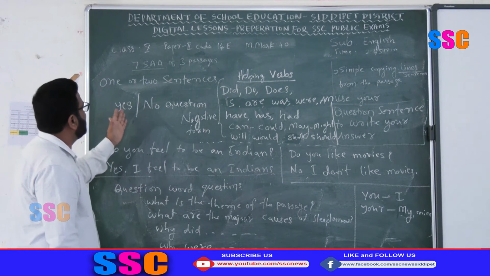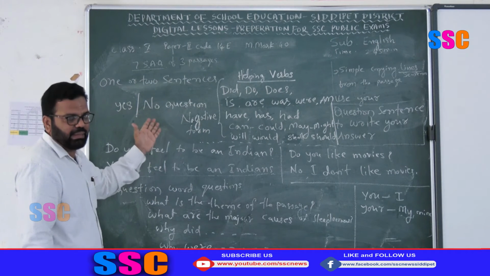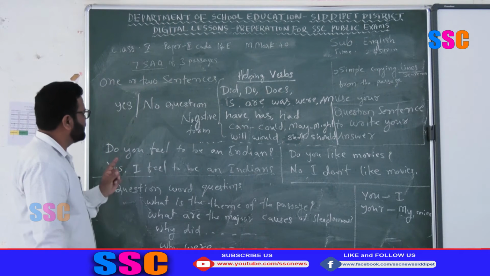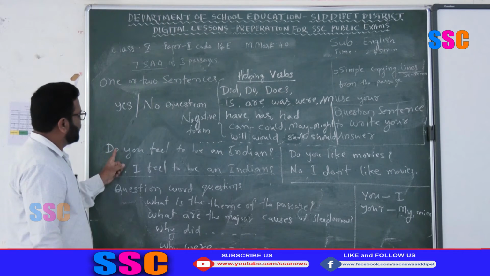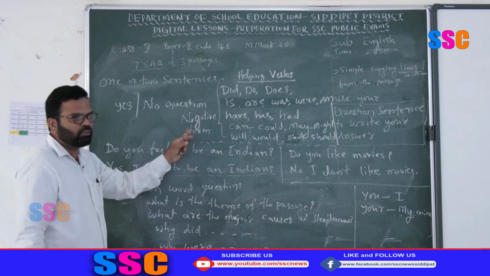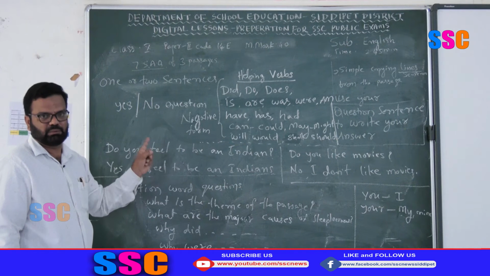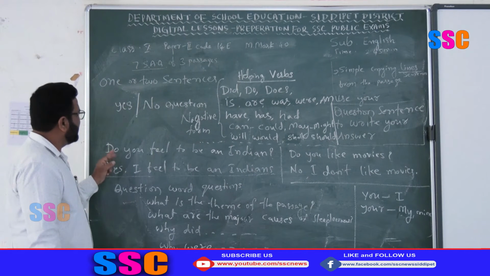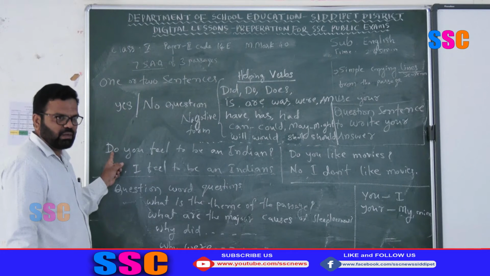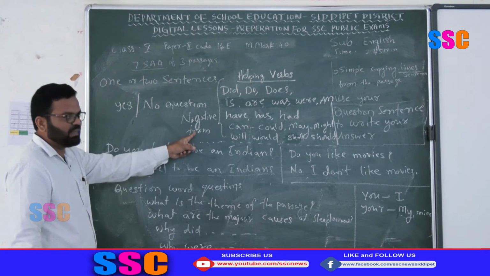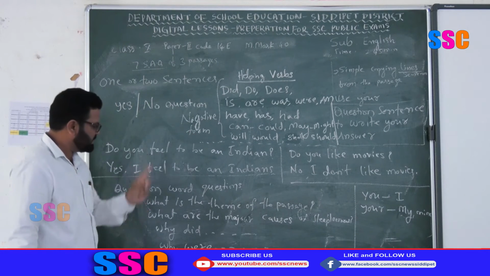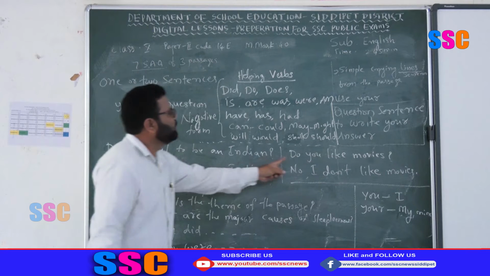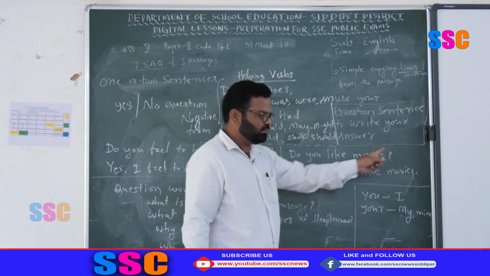Okay. Sometimes your option may be no. Here you have to be careful. You have to use the negative form of the helping verb in the sentence. Find out which helping verb begins the question, then make its negative form. For example, do you like movies?